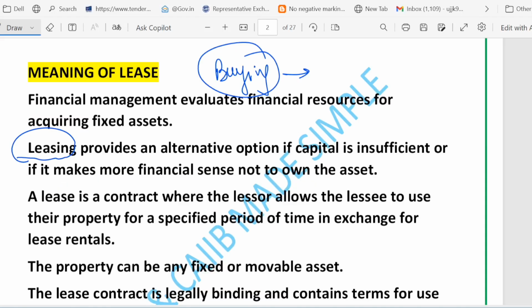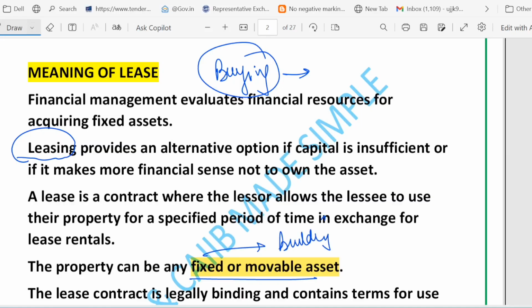The asset can be anything, right? It can be a fixed or movable asset. Fixed means like a building. And what are movable assets? Movable assets can be like a vehicle or a machine. So fixed can be a building, or a movable asset means vehicles or machines. And this is all about the asset.